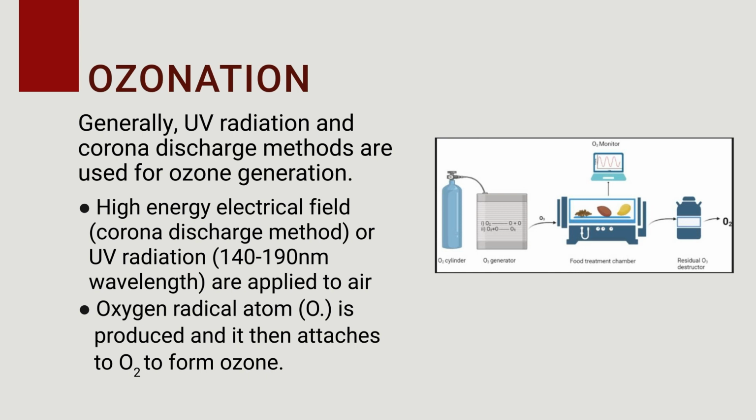How does it work? Generally UV radiation or corona discharge can be used for the production of ozone. So if the ozone is available, being highly reactive and unstable, they are advantages.